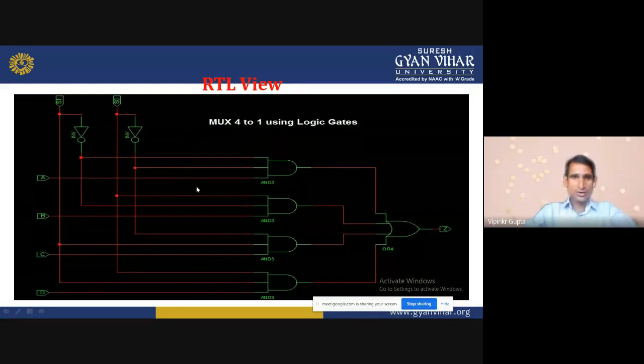Which one is our input? A. So we are getting A. When S1 is equal to 1 and S0 is equal to 0, then this is selected. Like that we can design, and then finally the overall result goes to the OR gate and we get the result. So this is the netlist, the connections between these gates.